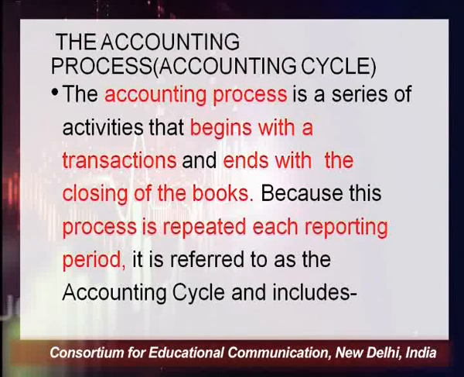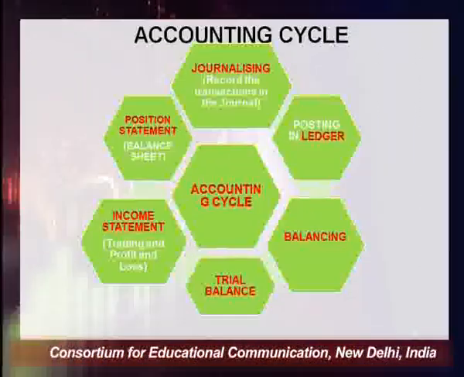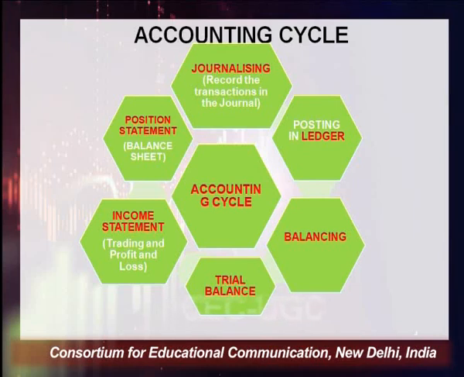Because this process is repeated each reporting period, it is referred to as accounting cycle, and it includes journalizing, posting in the ledger, balancing of accounts, then preparation of trial balance, and then finally financial statements are prepared. These financial statements include the income statement, which is trading and P&L account, and the balance sheet, which is prepared at the end of the year to know about the position of a business.